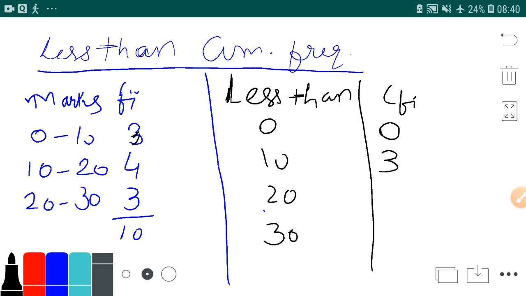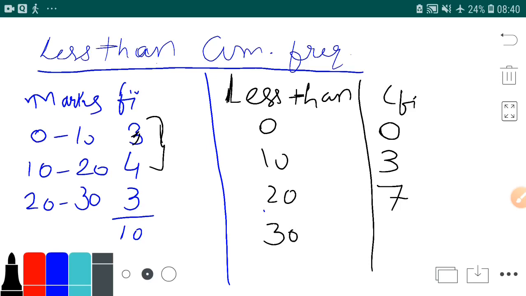How many students have less than 20 marks? Is it 4? No, it is 7. Why so? Because those who have less than 10 also have less than 20. If you have 5 marks, then it is obviously less than 20.